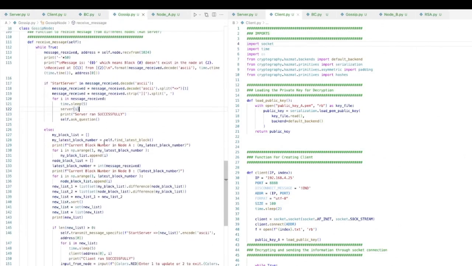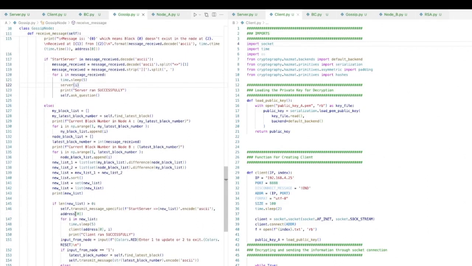All right. So then there's one step of just printing out my block number in my node and the other node, and then if the new block is not present, then it will ask the other node to send that block. Otherwise, if this node has the current block, then it will forward the current block by being the client. So if you're a client, you're basically sending the block. If you're a server, you're basically receiving the data.